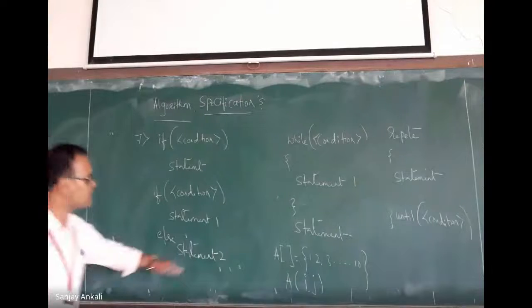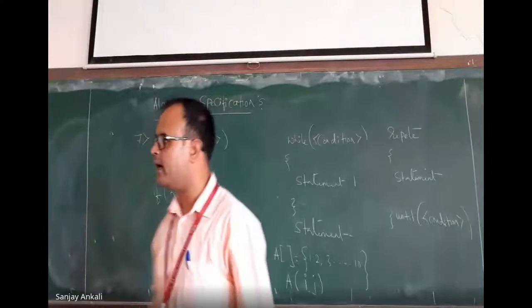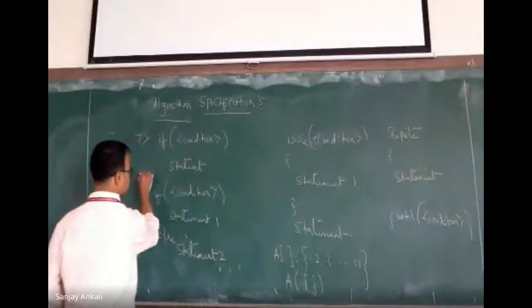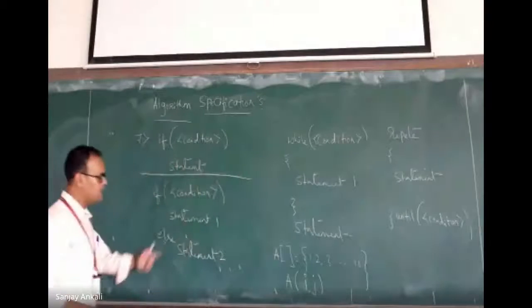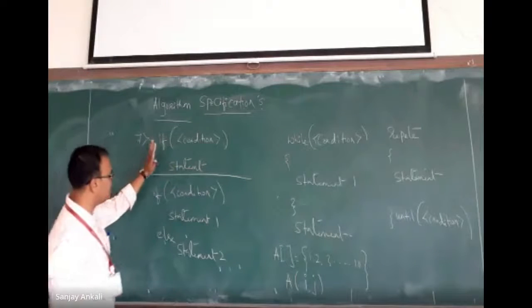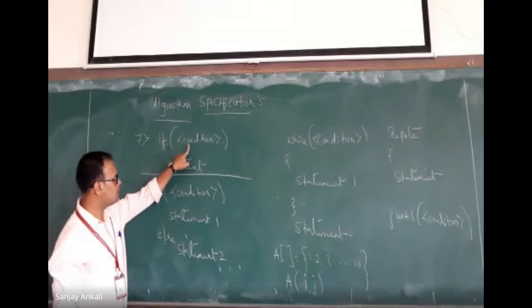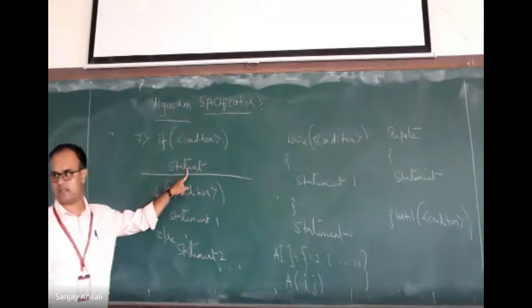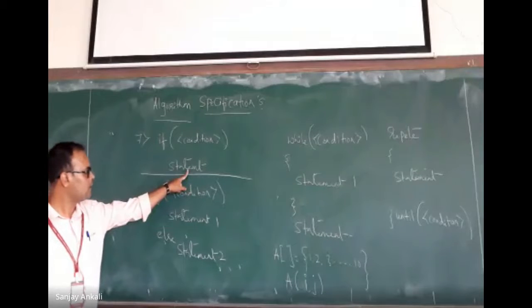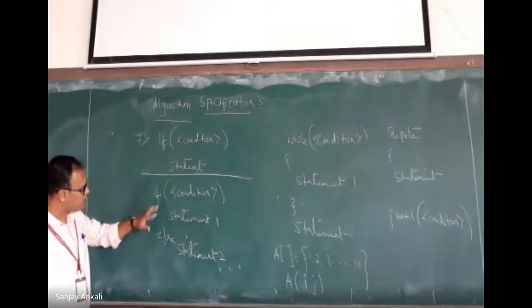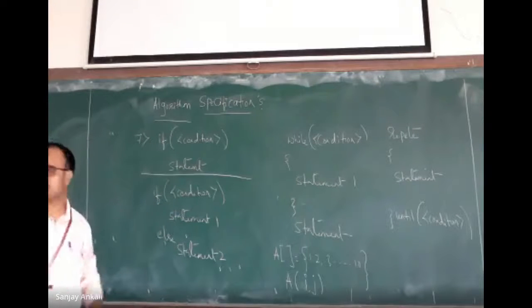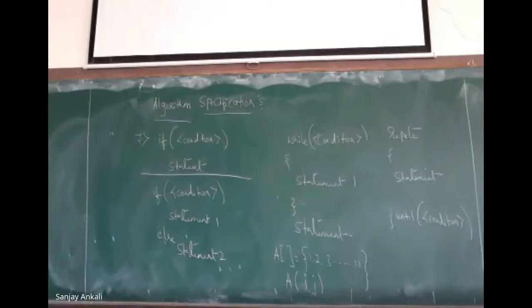Okay, we don't use semicolons. While writing a C program, at the end of each and every line we give a semicolon. Here we don't use a semicolon. So what is the algorithm specification for if? If this condition is true, the statement will execute. Otherwise, it won't execute. Now what is if and else? If this condition is true, statement 1 will execute, else statement 2 will execute. Simple.